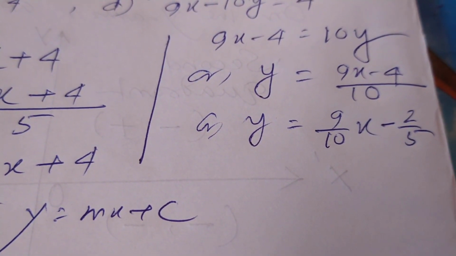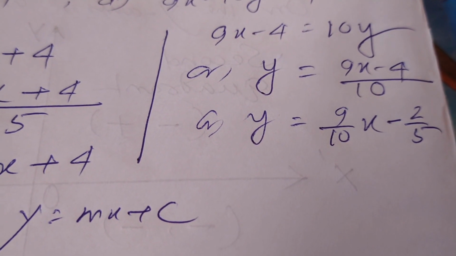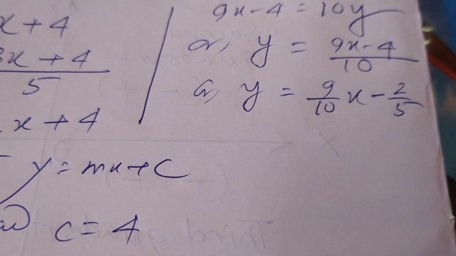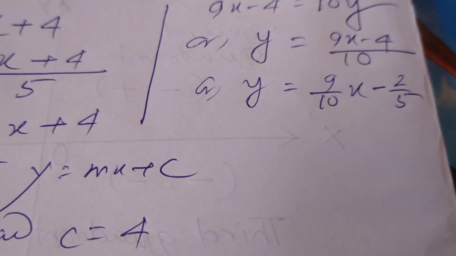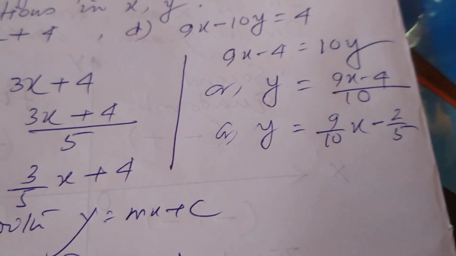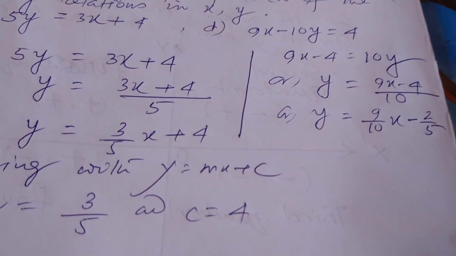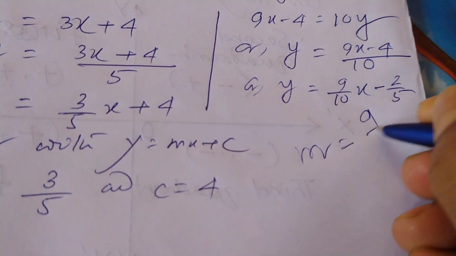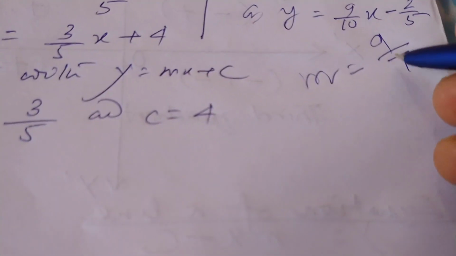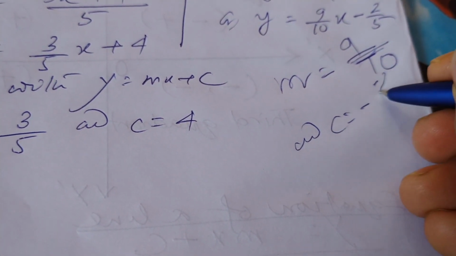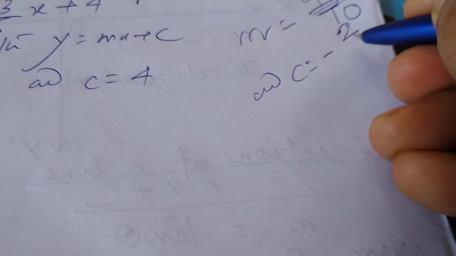Now separating, 9x by 10 minus 4 by 10. After cancellation of the common factor 2, we get y equals 9 by 10 x minus 2 by 5. Here also, if we compare with the equation of the line y equals mx plus c, we get m equals 9 by 10 and c equals minus 2 by 5.